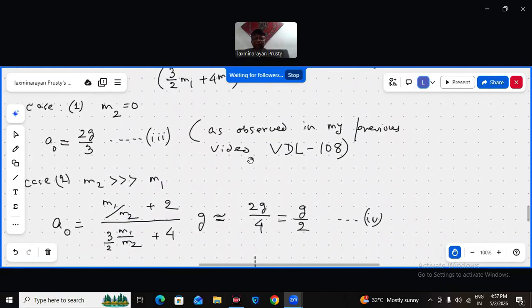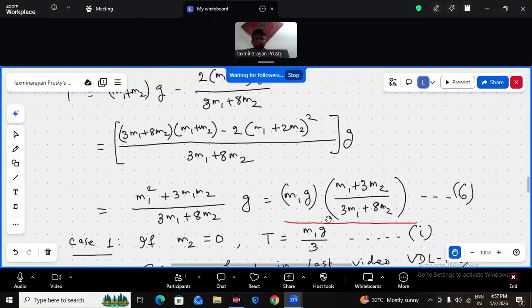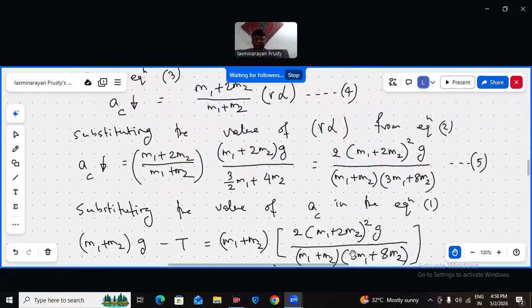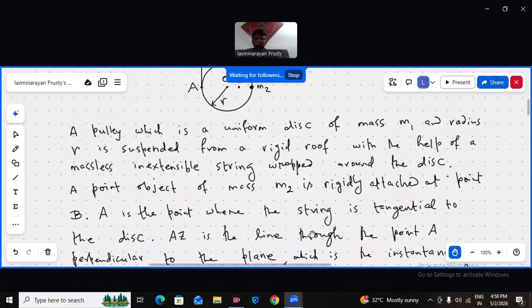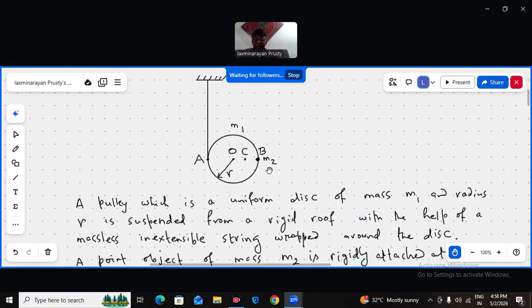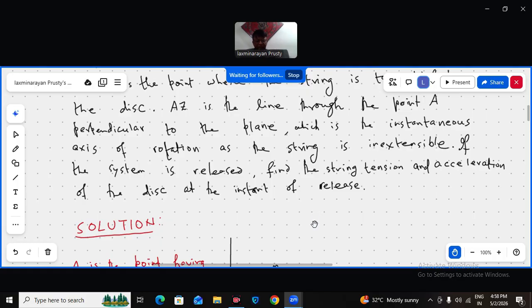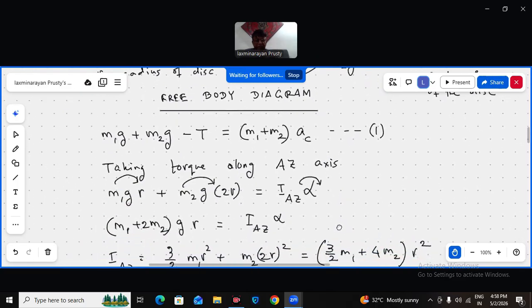Okay, so this is very interesting one, and especially the limiting cases. But these expressions, AC, A naught, tension, I have derived in a general manner. So this is what I wanted to discuss, this type of cases, this pulley rolling down a vertical string type of question, which sometimes people face difficulty. And this, as I told you, some of you are sending the requirements. So I am framing the questions so that the doubts in your mind will get clarified and you get enough benefit in your coming days.